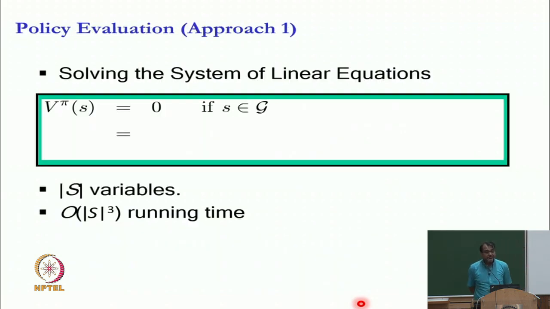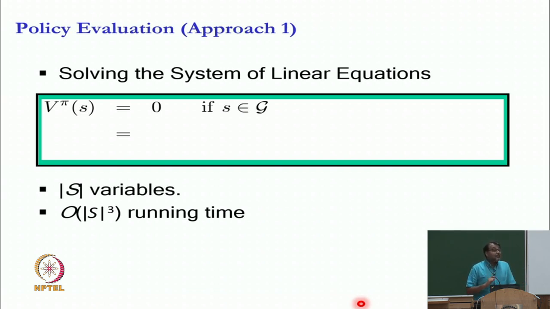So, the general version would be, look, V pi of s will always be 0 if s is a goal. Okay. Work with me on this slide, this is an important slide. However, if I am not in goal, I am starting in state S, which action will I take? We are evaluating policy pi. So, which action will I take? Come on, this is easy. Policy pi is a mapping from states to actions. So, in state S, which action do we take? Pi of S, very good.